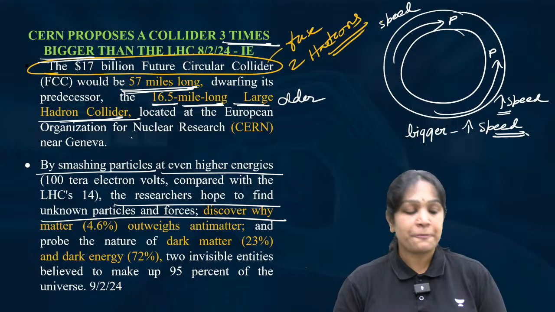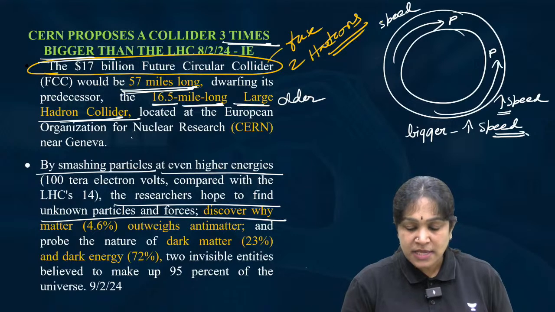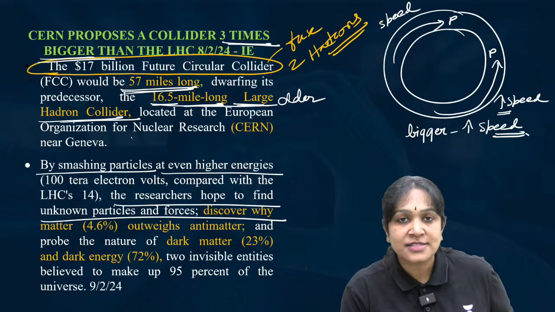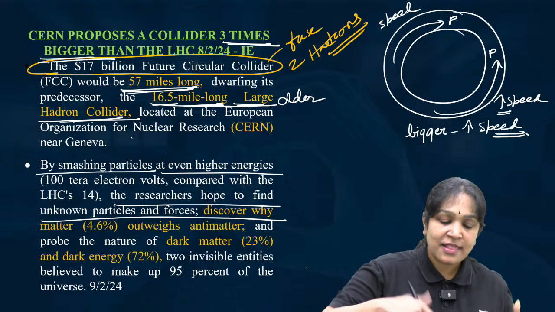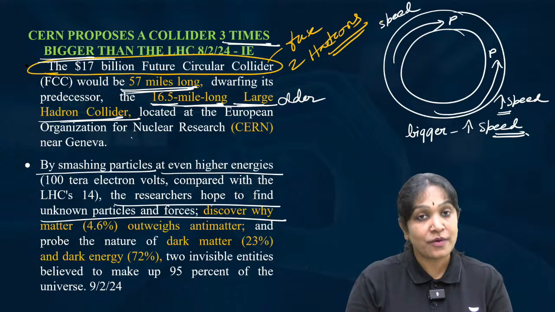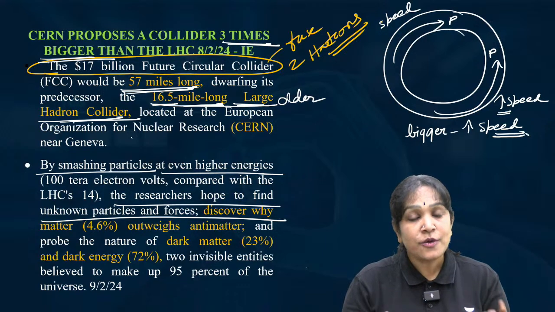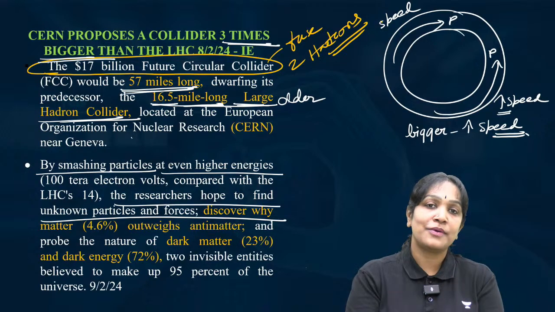You may ask me, ma'am, the Large Hadron Collider already detected the Higgs boson, then why this 3 times bigger collider? To detect any new particles that we did not even imagine till now.